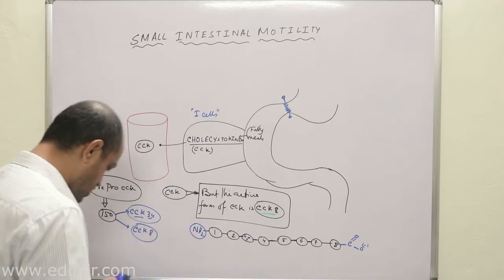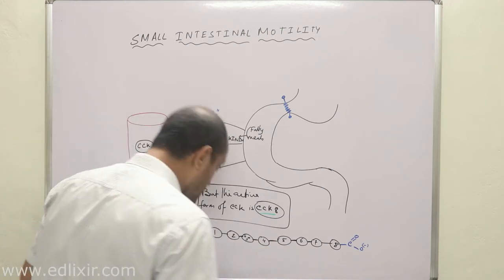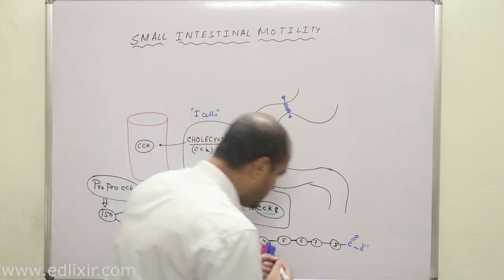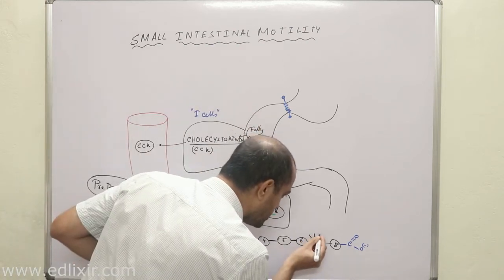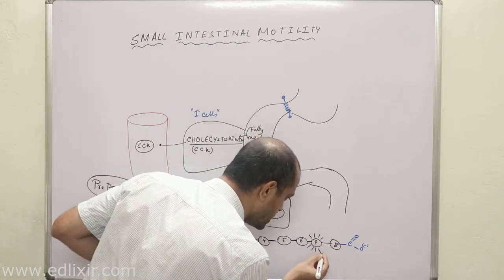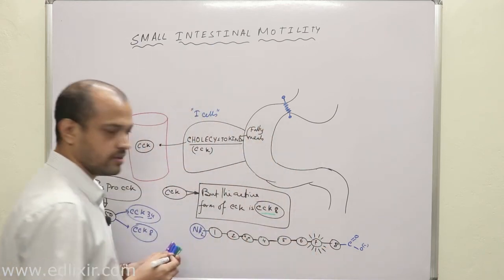Now a very important point here we need to understand is this, that out of these 8 amino acids in the active form of CCK, the 7th amino acid is very important.